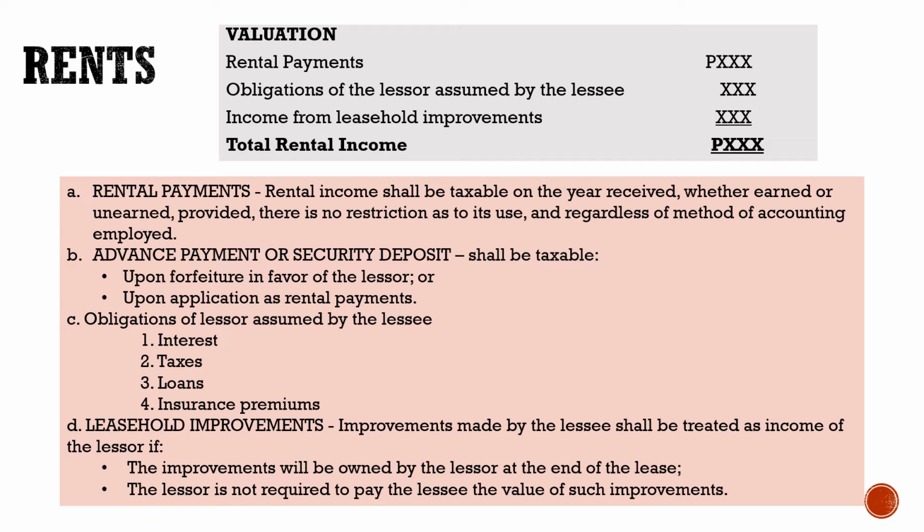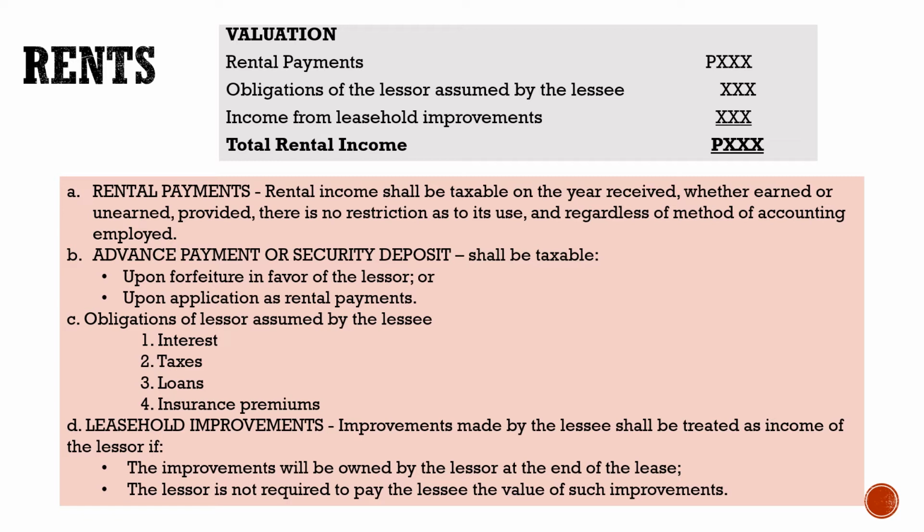And then we have also leasehold improvements. This is the improvement made by the lessee, which shall be treated as income of the lessor if the improvements will be owned by the lessor at the end of the lease.